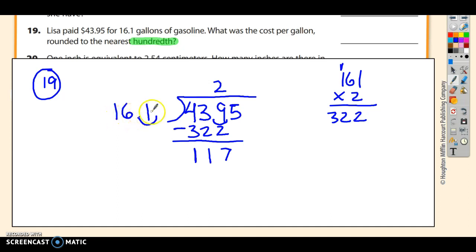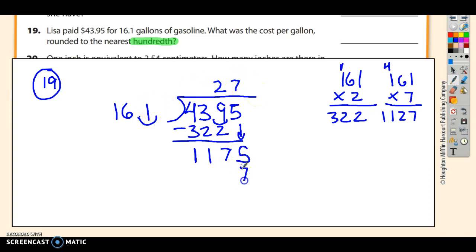Now I ask myself, how many times does 161 go into 1,175? Oops, I forgot to draw my 5. I honestly don't know the answer to that. I could guess 6 or 7. Maybe I'll try 7, and I'll see if that one's too high. I don't even really have good estimation skills for this one. 7 times 1 is 7. 7 times 6 is 42. 7 times 1 is 7, plus 4 is 11. And I actually guessed it right. I really didn't know the answer to that, but I just used a guess, and it turned out pretty good.